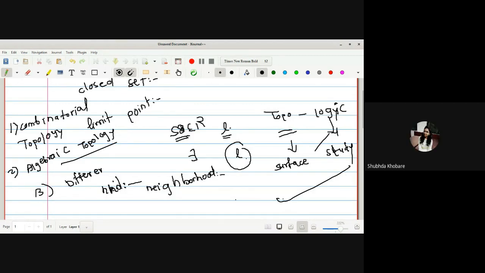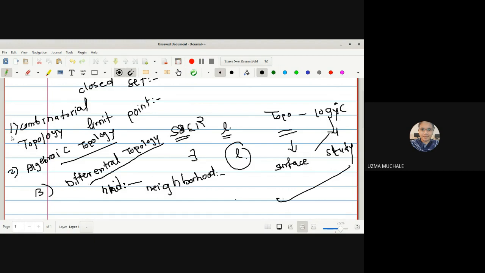Open interval around that point. No, you have to explain the definition. Simply having an open interval may be anything else. So how are you going to define it with the help of an open interval?